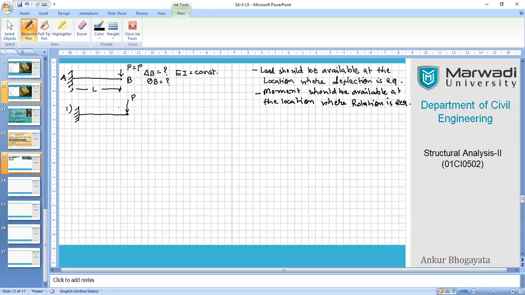So I think you must have understood now that if I need deflection B, I must have force at point B, and if I need theta B, I must have moment applied at point B. And if it is not given in the system externally, you can take it as fictitious moment also. So if both are not present, you can take both of them as fictitious forces, and then you generate your generalized equation including these values, and later on you can declare that the final value of these quantities is 0, so they will come out of your overall equation and the final answer will be achieved.